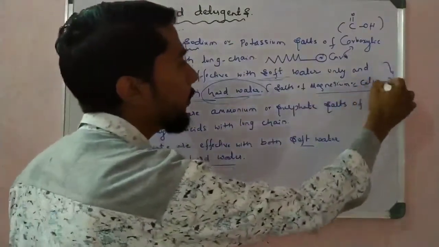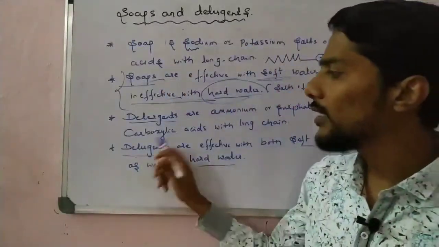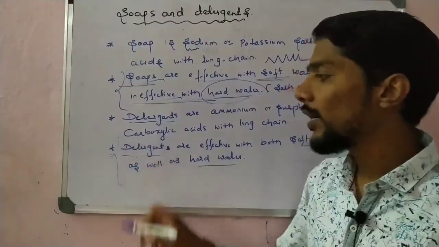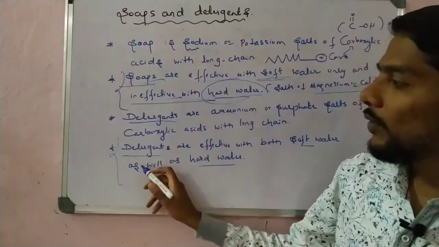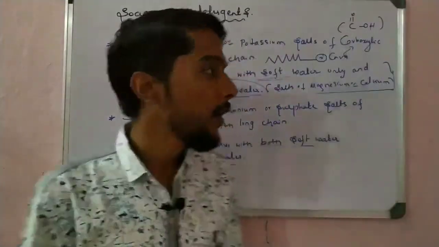Why was detergent discovered? To overcome this problem. This is a big problem faced by scientists, so to overcome it they discovered detergent. So one question is why detergent is required? Because of overcoming this problem, that is why detergents are required. So see here, what is detergent?